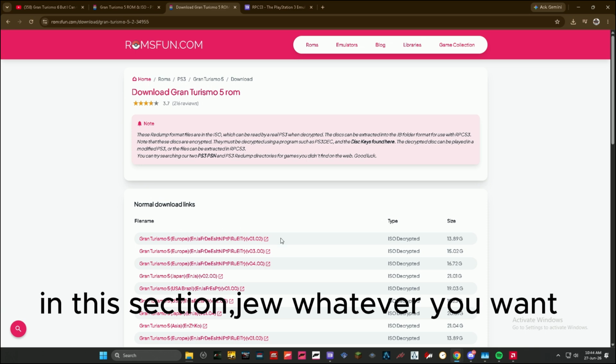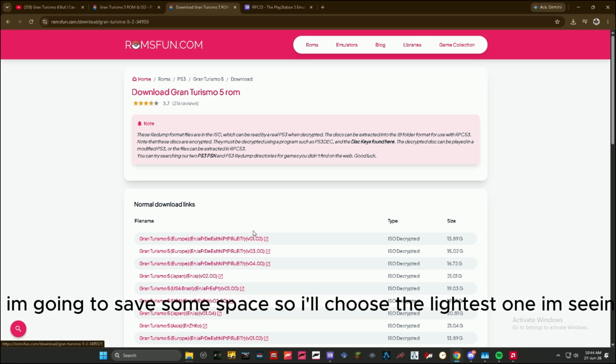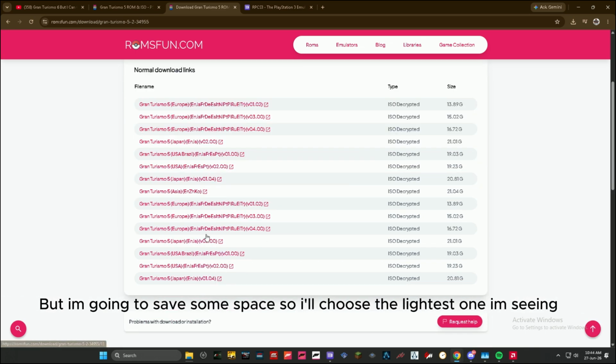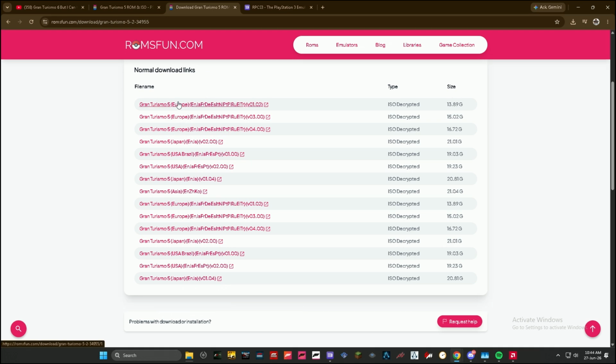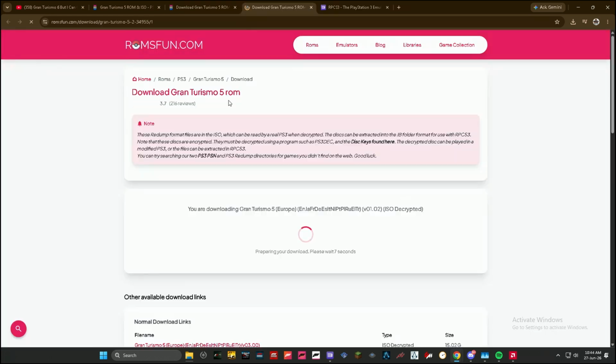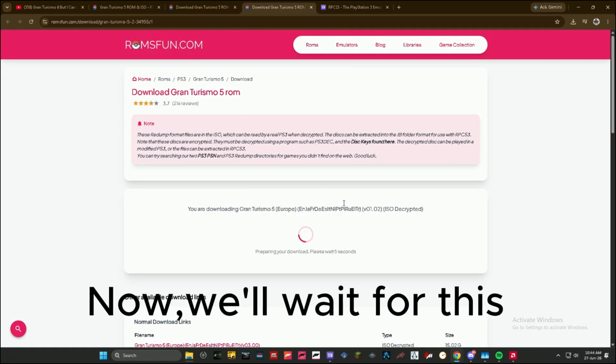In this section, choose whatever you want, but I'm going to save some space, so I'll choose the lightest one. In C. Now, we'll wait for this.